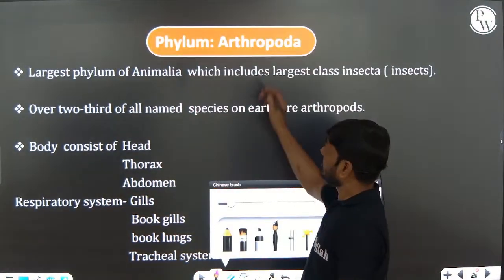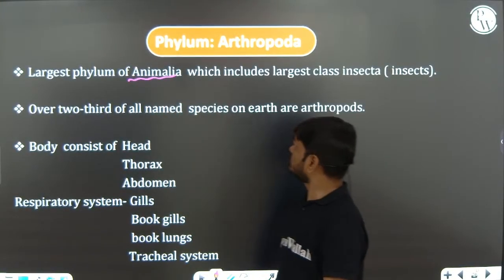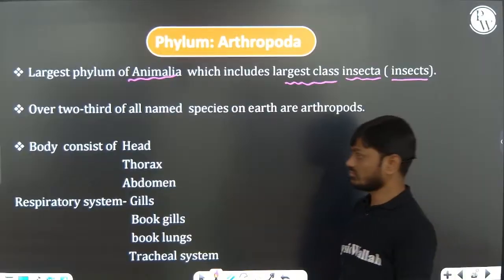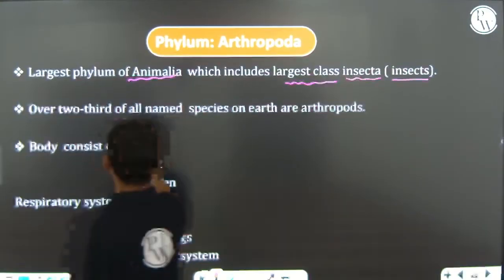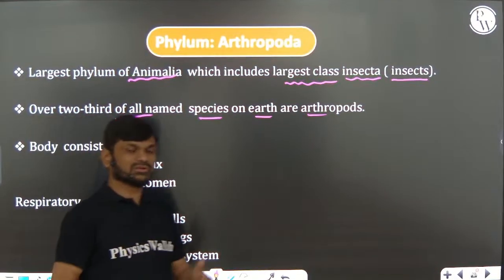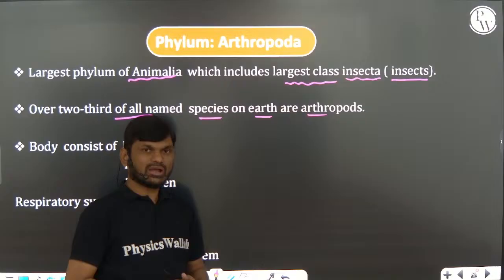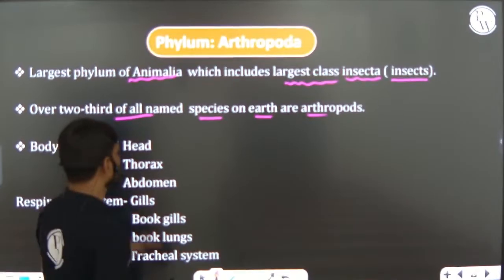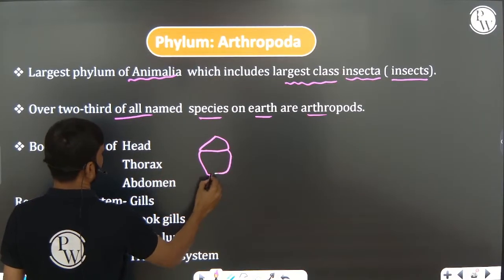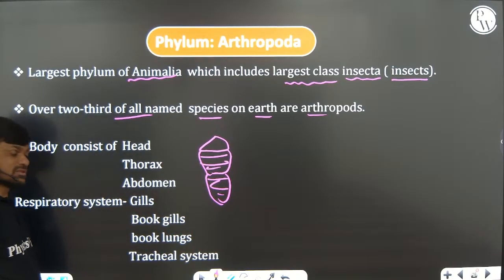Next, Arthropoda. Arthropoda is the largest phylum of the Animalia kingdom, which includes the largest class, that is Insecta or insects. Over two-thirds of all named species on earth belong to Arthropoda. Examples: butterfly, Locusta, scorpion, Crustacea, prawn. These are all well-known species that belong to this phylum. The body is divided into head, thorax, abdomen.